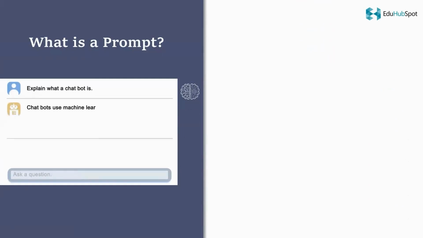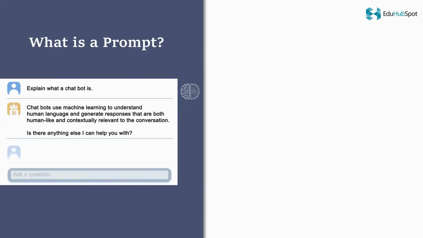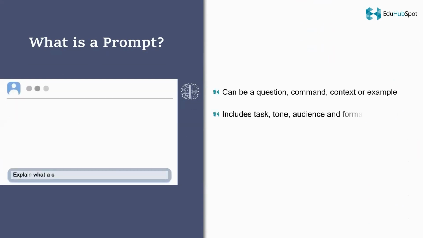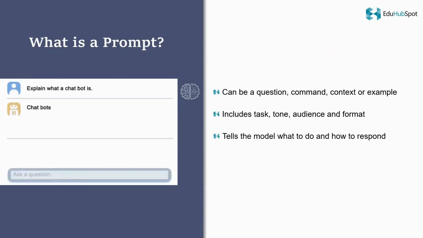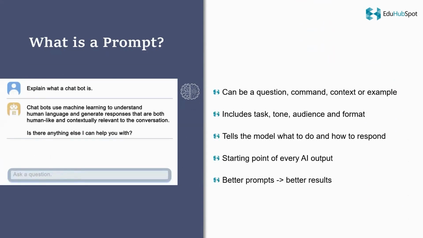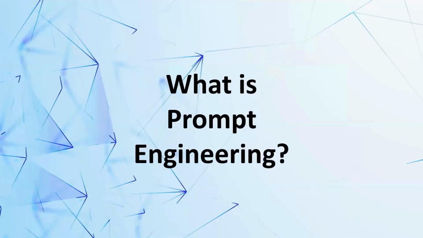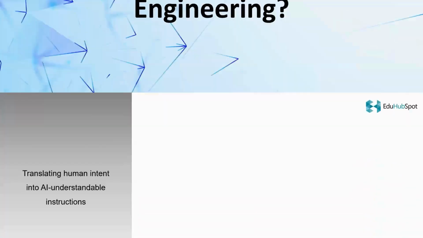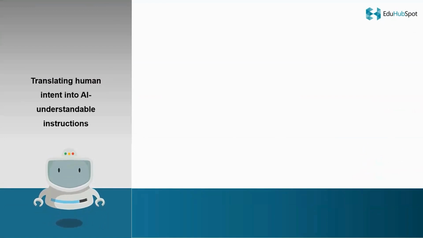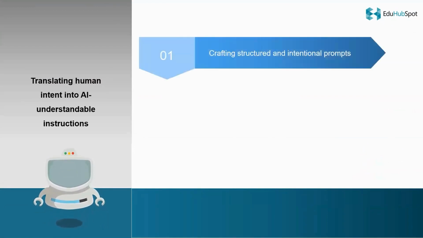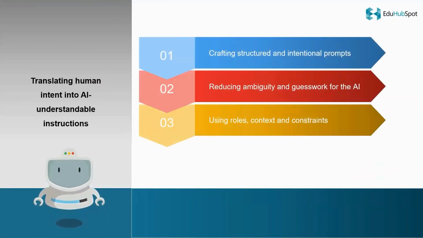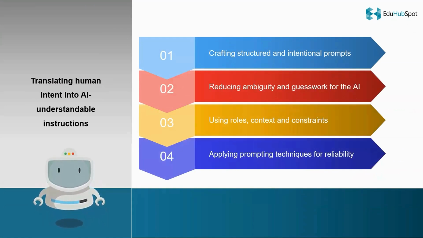First, let's start with the basics. What is a prompt? A prompt is simply the instruction you give to an AI model. It can be a question, a command, a context description, or even an example. Basically, one line that gives the AI your task, your format, and your audience. Now that we have awareness of what prompts are, we need to understand what is prompt engineering. It is the process of designing prompts intentionally so that AI models produce accurate, relevant, and meaningful responses. You are structuring your instructions, adding context, defining tone and audience, and choosing the right format for the output.